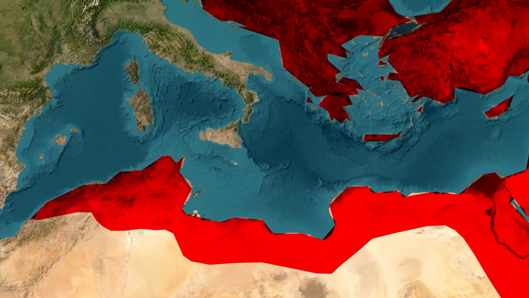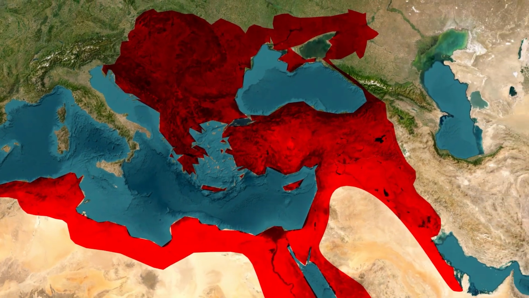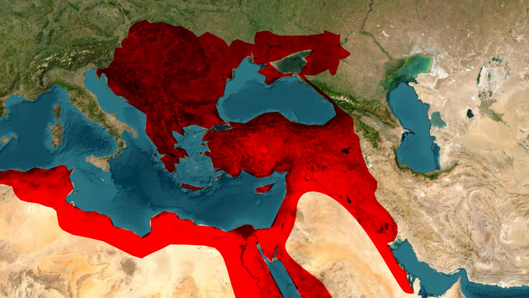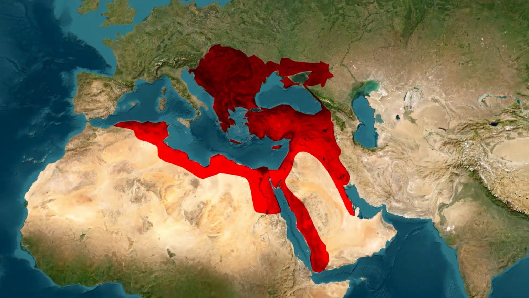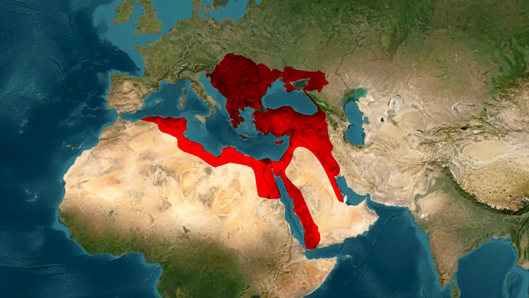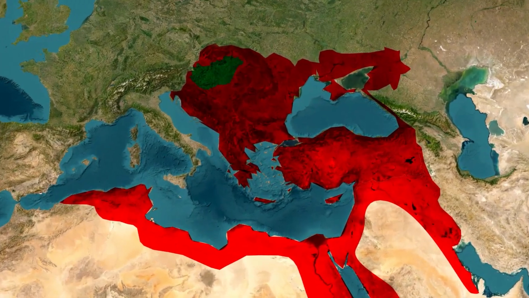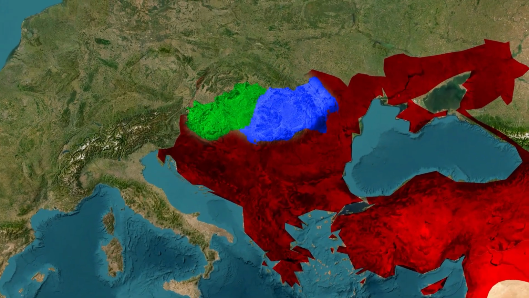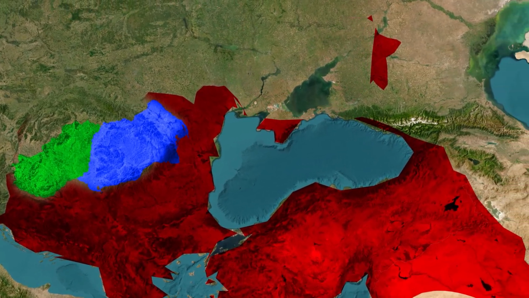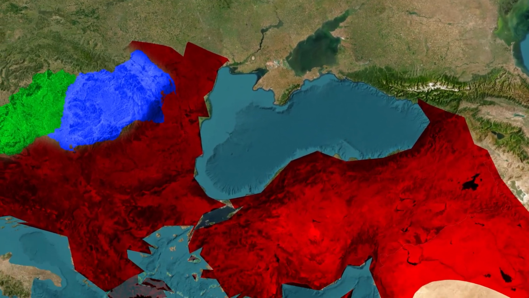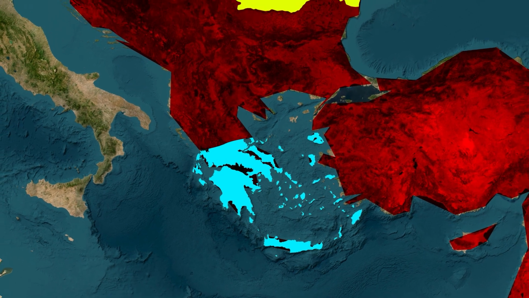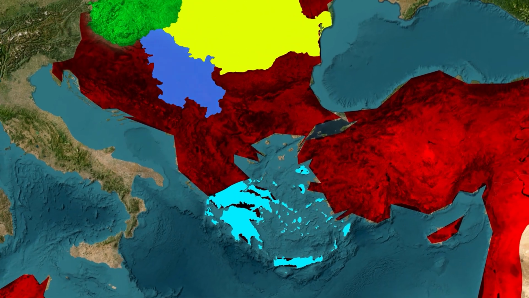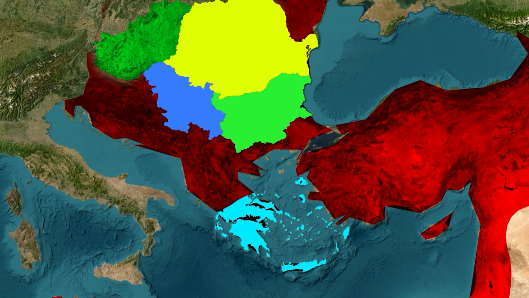However, after Suleiman's death, the empire began to decline. Weak governance, economic crises, and pressure from European powers led to the loss of territory after territory. In 1699, they lost Hungary and Transylvania. In 1777, they lost Crimea to Russia. In 1830, Greece gained independence. By 1878, Romania, Serbia, and Bulgaria had also become independent.